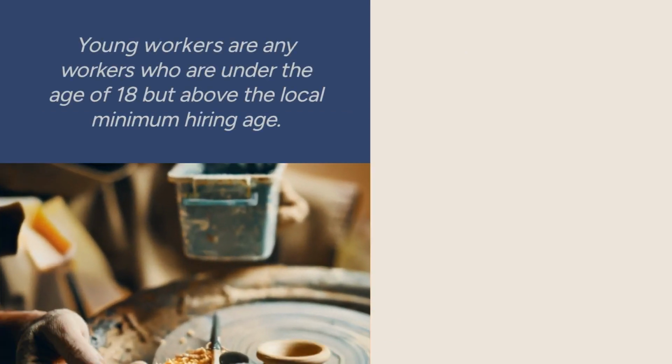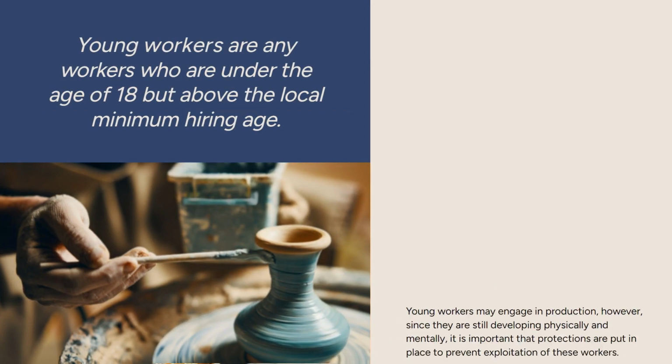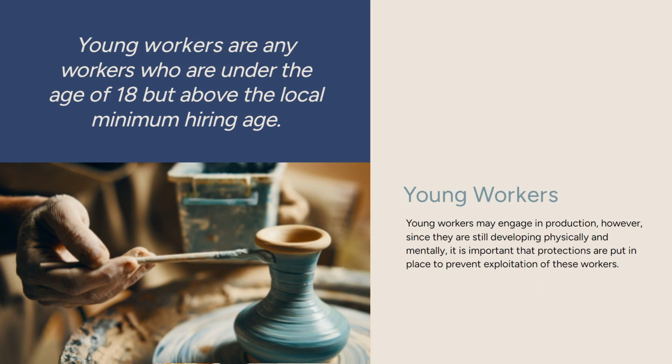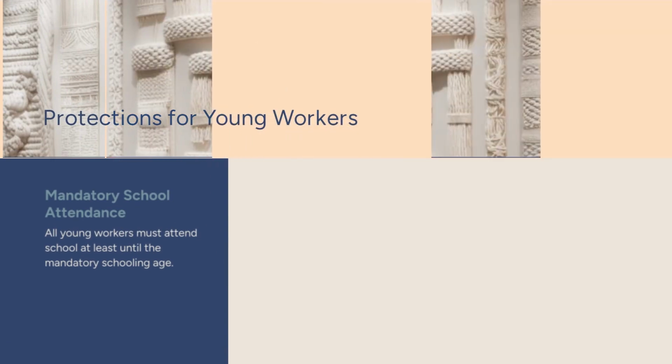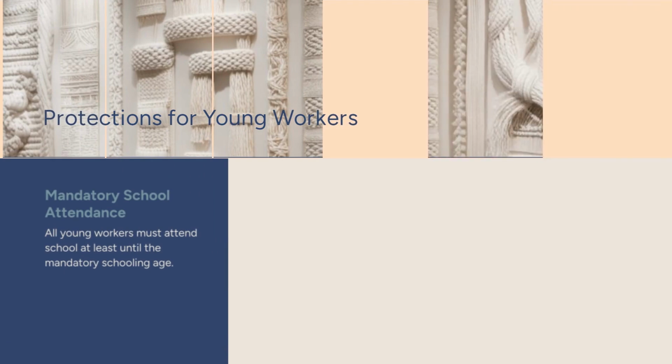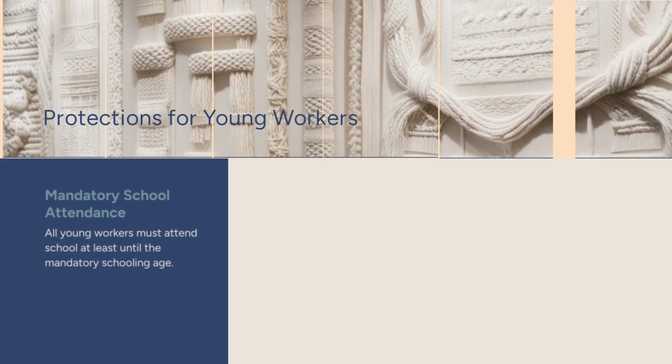Not all work performed by children is considered child labor. Young workers are any workers who are under the age of 18 but above the local minimum hiring age. Young workers may engage in production, however, since they are still developing physically and mentally, it is important that protections are put in place to prevent the exploitation of these workers. These protections for young workers include mandatory school attendance. All young workers must attend school at least until the mandatory schooling age, which varies by geography. This ensures that young workers are provided with the necessary opportunities for education and learning.